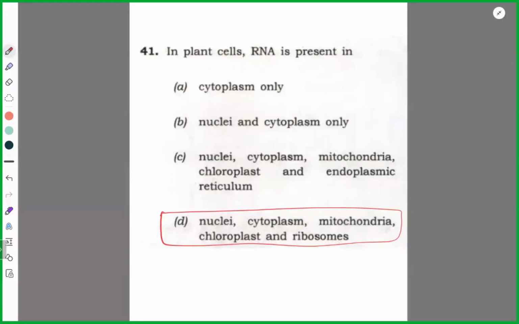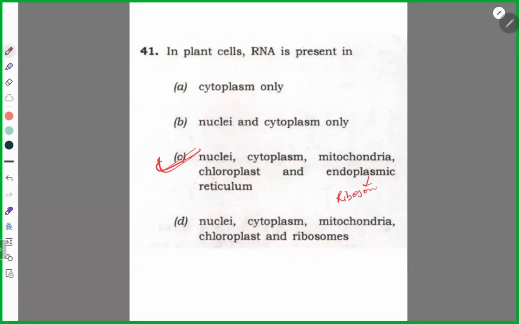We just write it. Important. Endoplasmic reticulum is also part of it. Just write option C. Option C is also correct because endoplasmic reticulum also contains RNA. Why RNA? Because it contains ribosomes, and ribosomes are made up of ribosomal RNA. Okay, that's right. Option C.